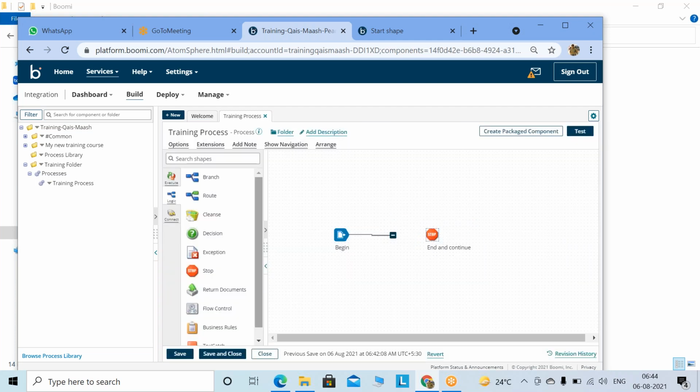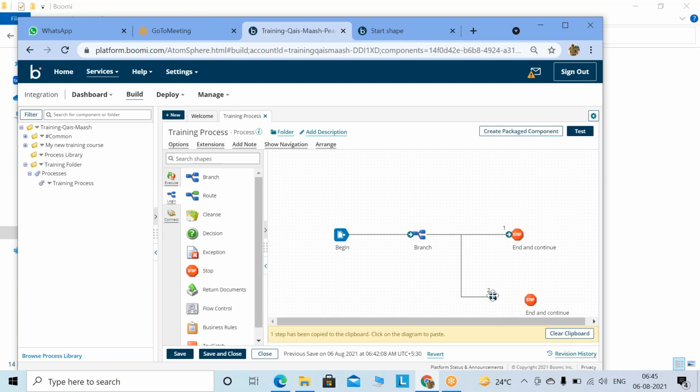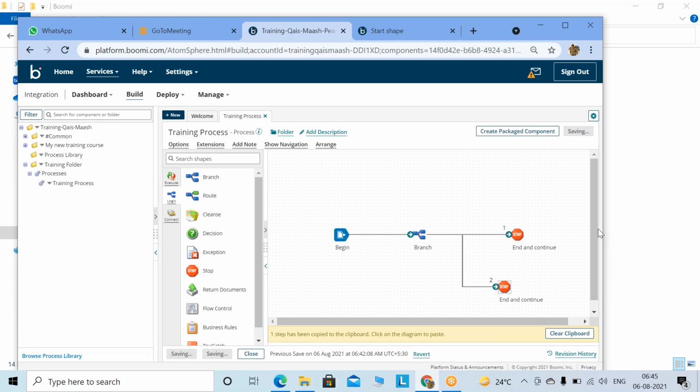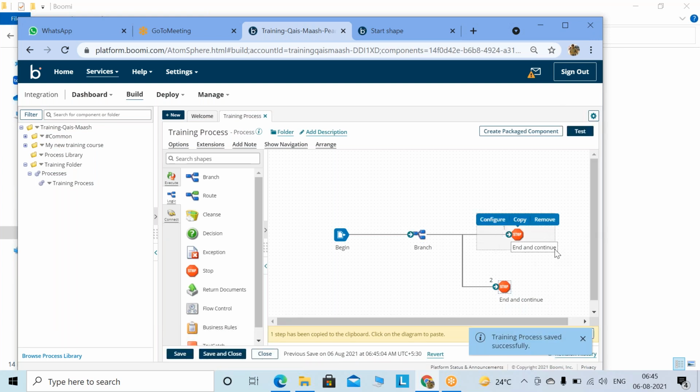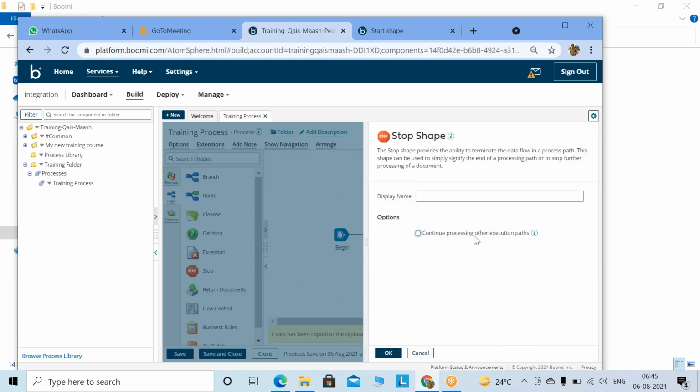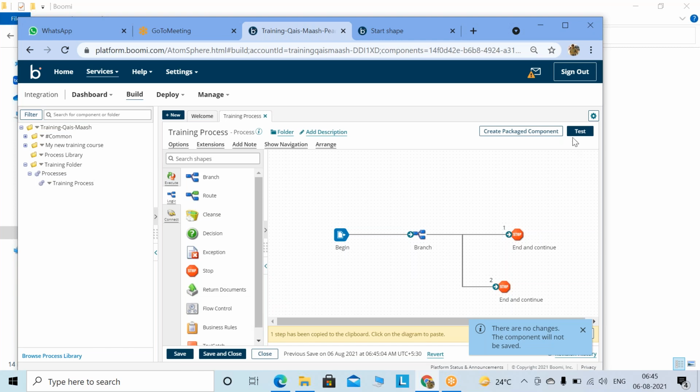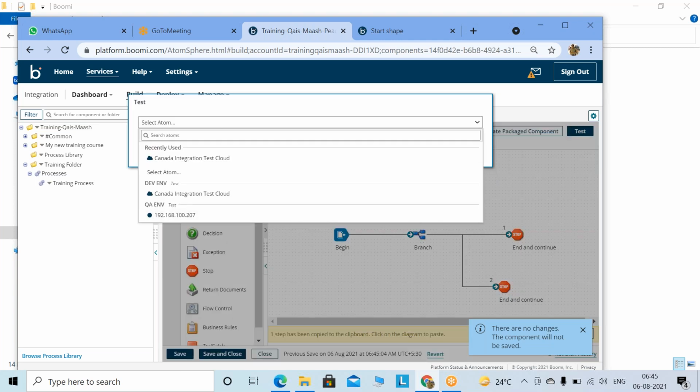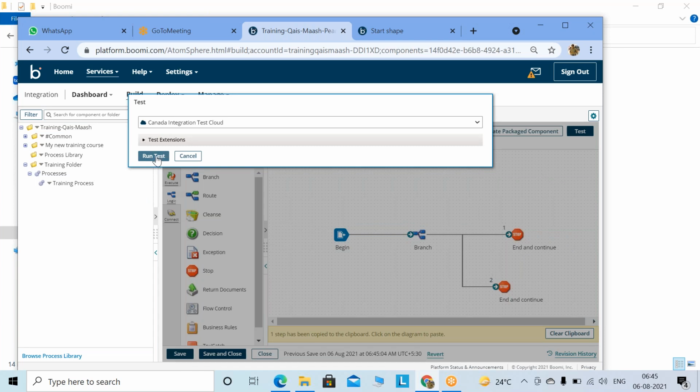Stop, and I'll put one branch. Branch is a sequential execution, we know. Now you connect it well. Now you see one branch is there, and here also you put it. So we have kept a branch; first this path needs to get executed and then this path needs to get executed. Come over here, continue processing other execution paths. Here also I haven't changed continue processing other execution. Now run the process and you see. Click on that, select any environment. Let's select dev and run the process.